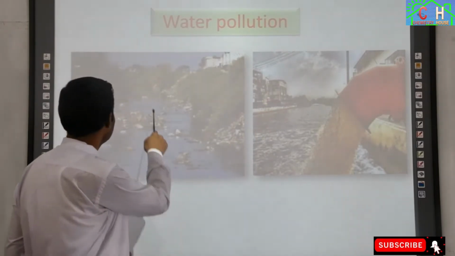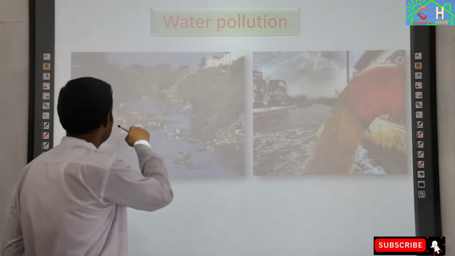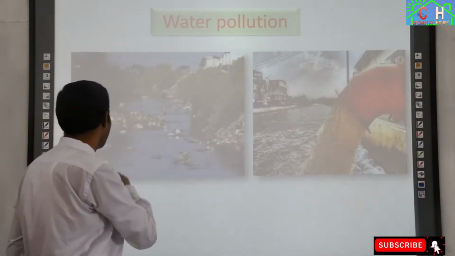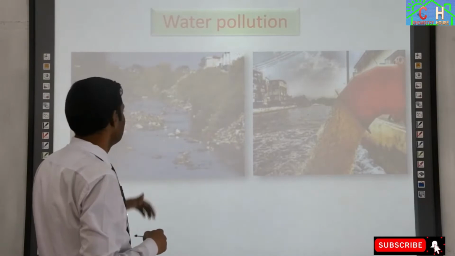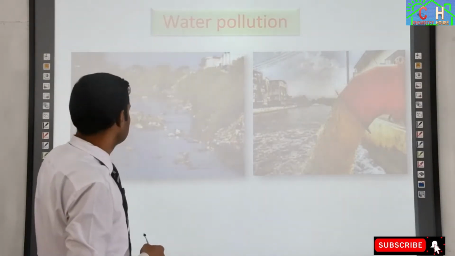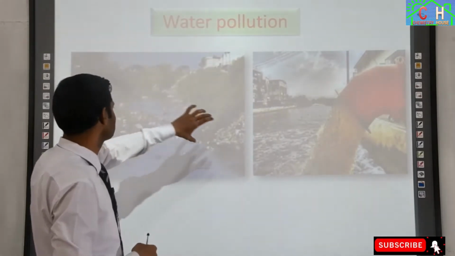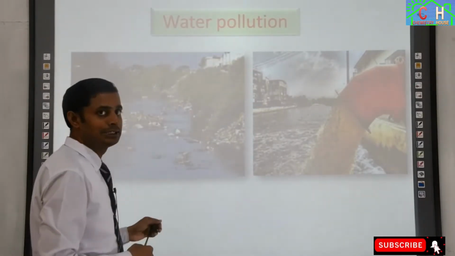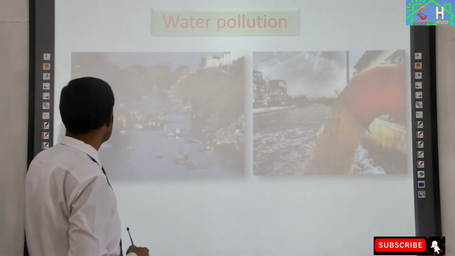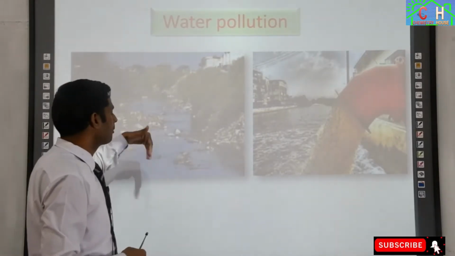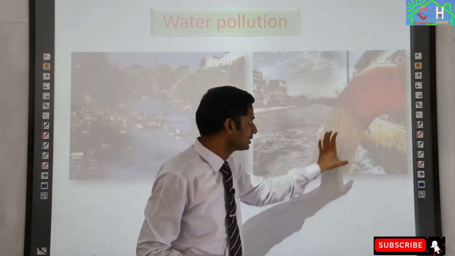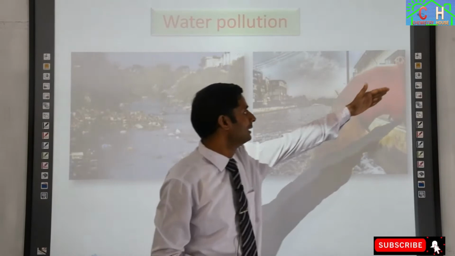Here it is a canal, and the side bank of the canal is being polluted by the dropping of plastic materials coming out from the industries or from household works. It is also polluting the river, ponds or the sea level. This is the industrial effluent coming from the industry.